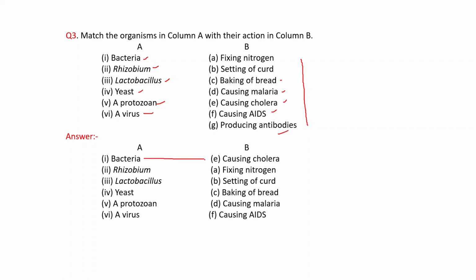This is causing cholera. Rhizobium, fixing nitrogen. If other options are not given, then you can also correlate bacteria with fixing nitrogen. But in this question, rhizobium is given, that's why this will be fixing nitrogen. Lactobacillus, setting of curd. Yeast, baking of bread. A protozoan, causing malaria. A virus, causing AIDS.